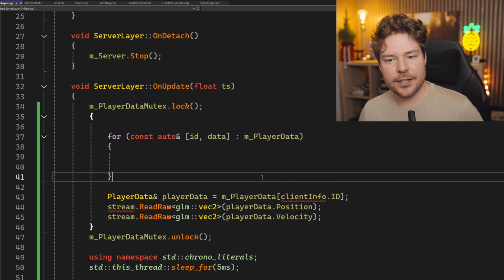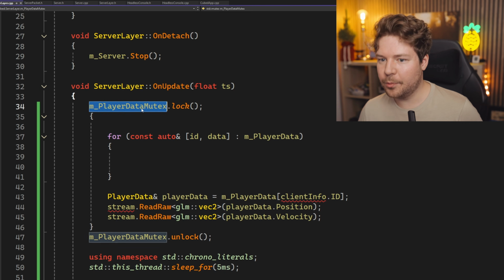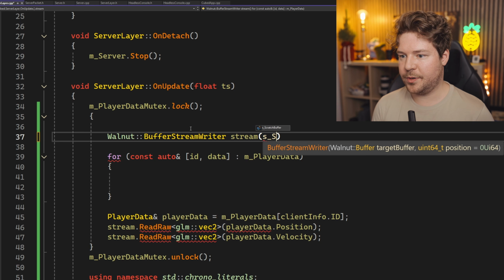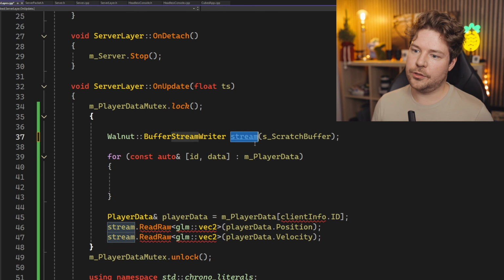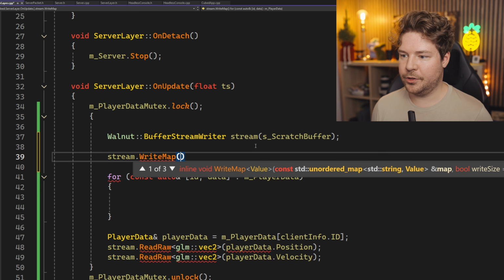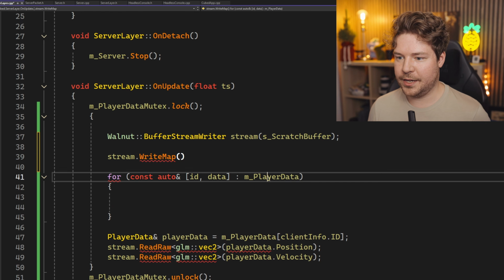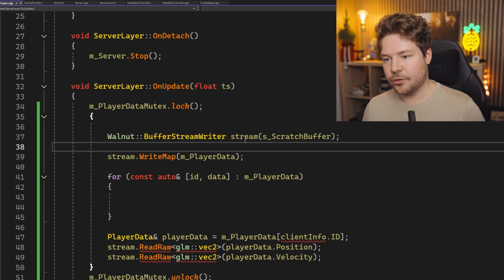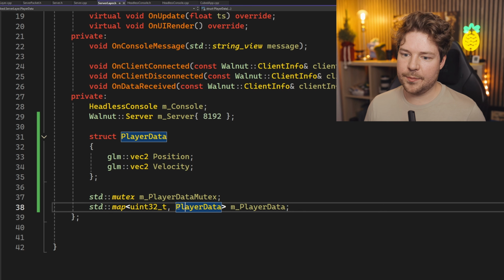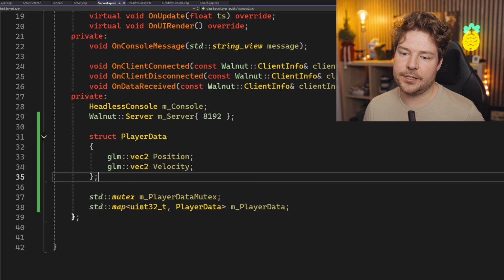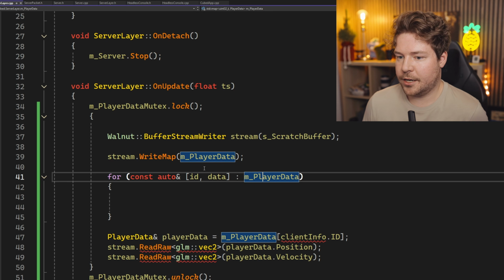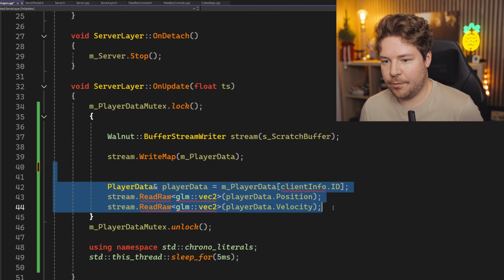Actually, I just realized I don't think we have to do this. So we'll lock the mutex, but then I'm pretty sure we can just use Walnut buffer stream writer, right? We'll use our scratch buffer here, obviously. And then I think we can just do stream.write map, which will let us basically take this player data and just write it to the stream. The reason we can do that is because these are both primitive types, and they contain exactly what we want to send, which is the player ID, whose data this is, and then the data itself. So that's way easier than I thought it would be.